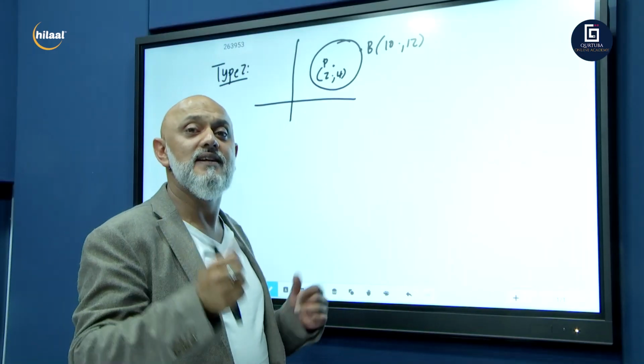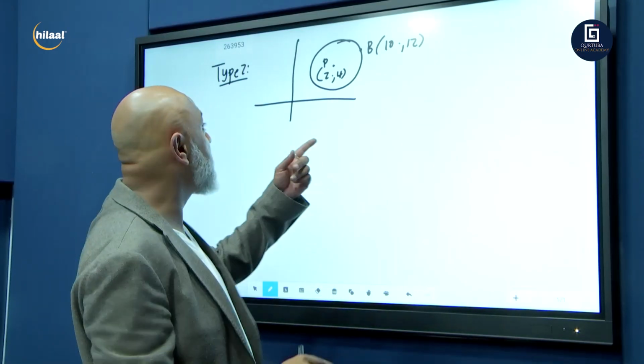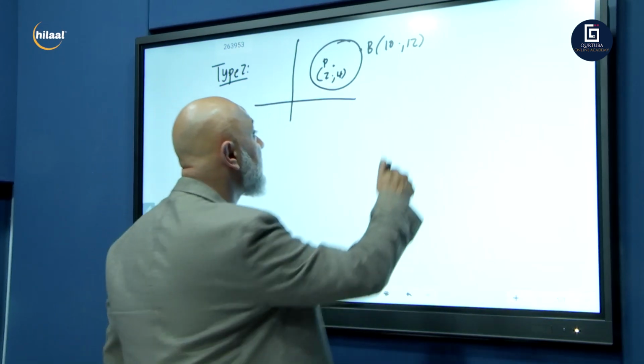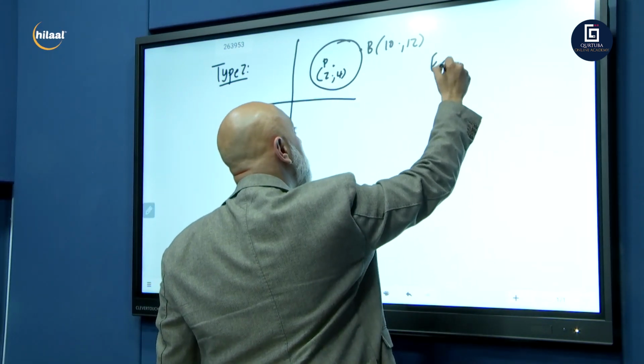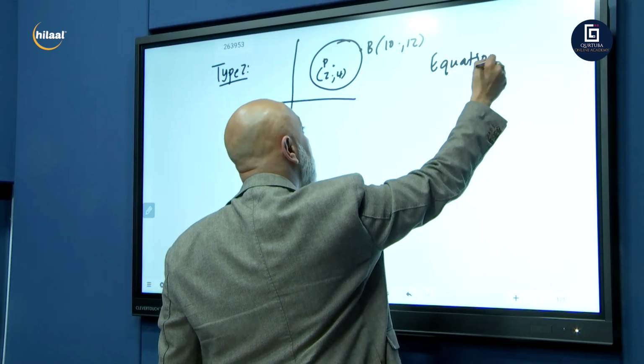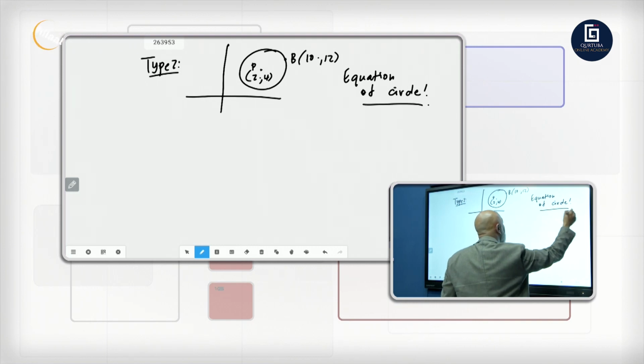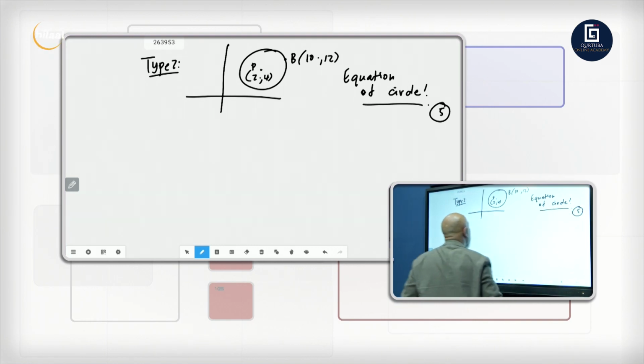So type 1, center and radius. Type 2, center and a point. Right, now they want the equation of the circle. What do they want? They want the equation of the circle for 5 marks. Right, what do we need? We need the center, we got the center, and we need the radius.